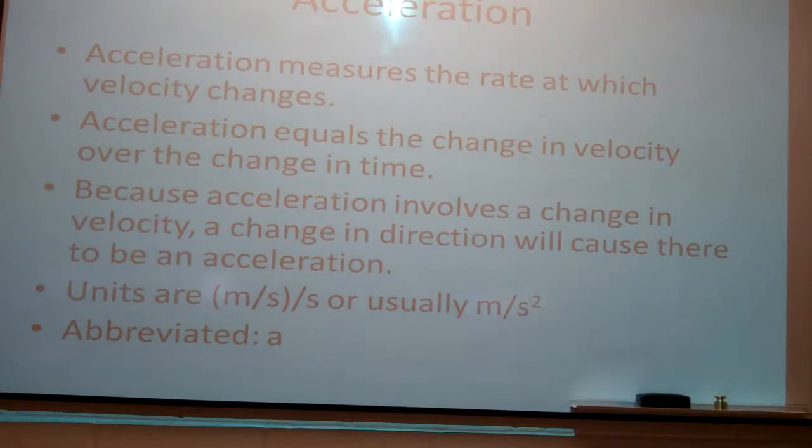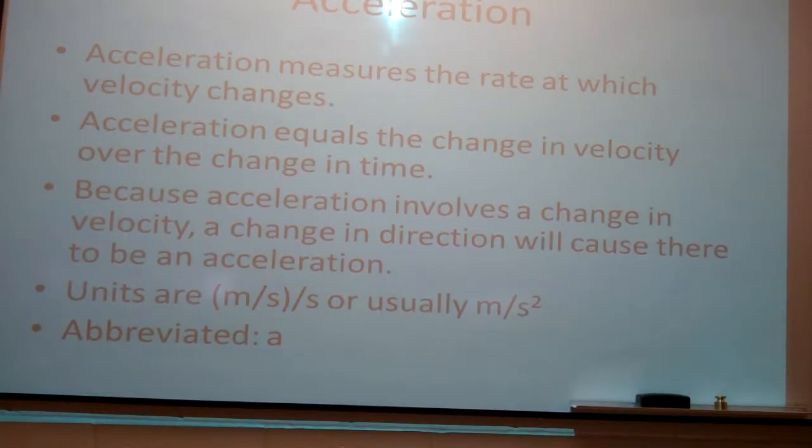Alright, acceleration. Acceleration is measuring the rate the velocity changes. So acceleration is equal to the change in velocity over the change in time. So it's going to be final velocity minus initial velocity over the time it took for that change. Because acceleration involves a change in velocity, a change in direction will also cause there to be an acceleration. We're not going to deal with change in direction causing acceleration quite yet. That's going to be later on this year.